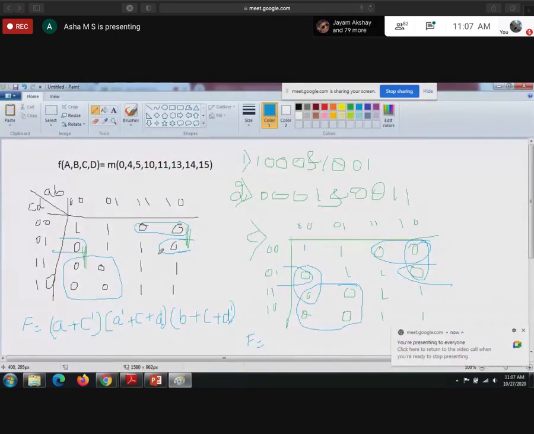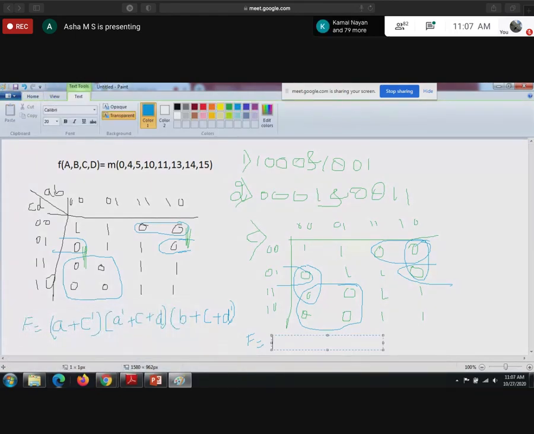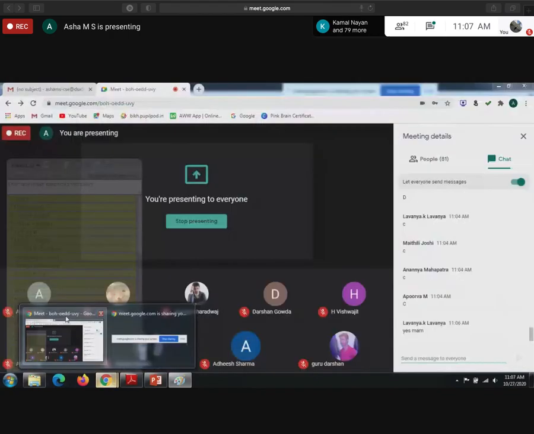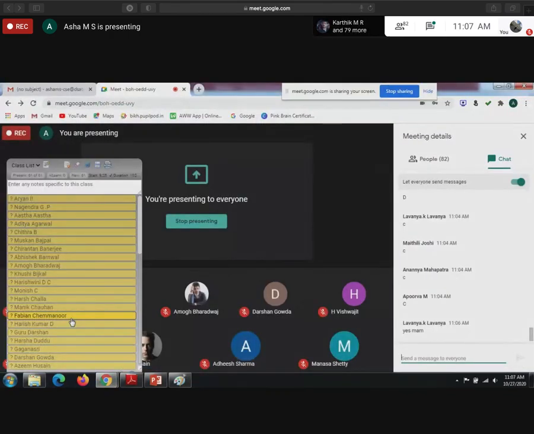First, retain the original as it is, 3 groups. Then wherever static hazard is there, just add the groups. That's it. So, 3 old plus 2 hazards, 3 plus 2, 5 groups. Please, anyone give the terms? Expression, give anyone.